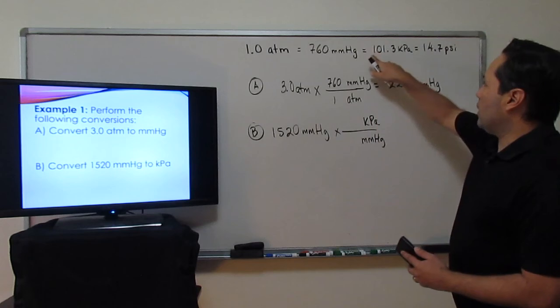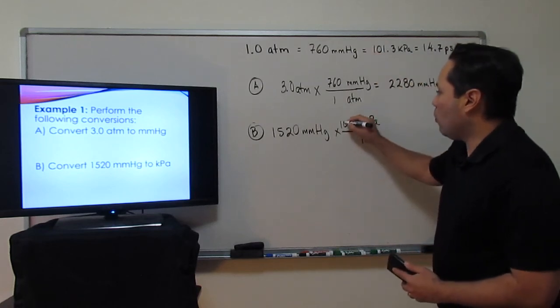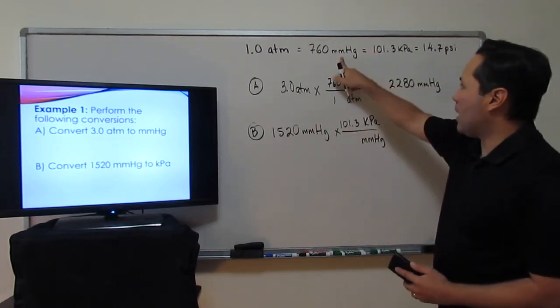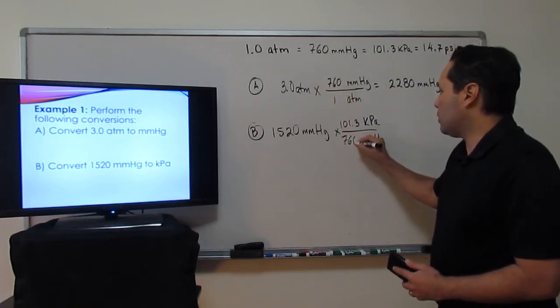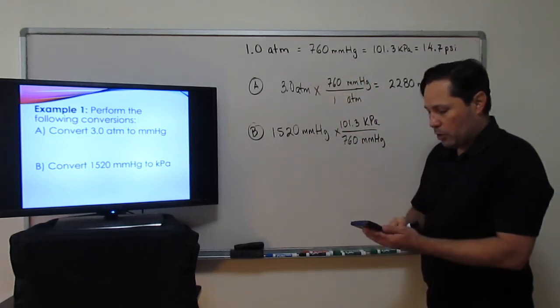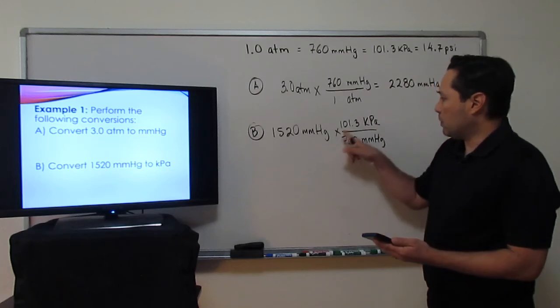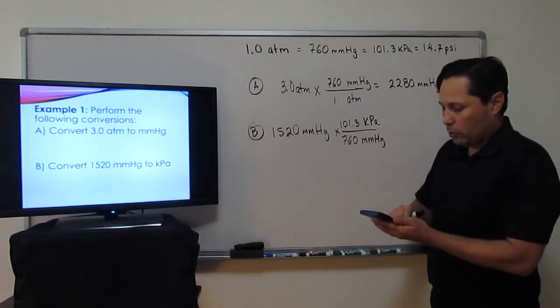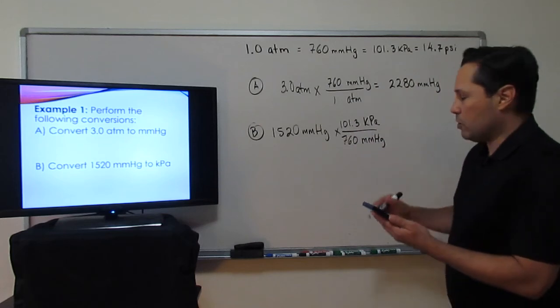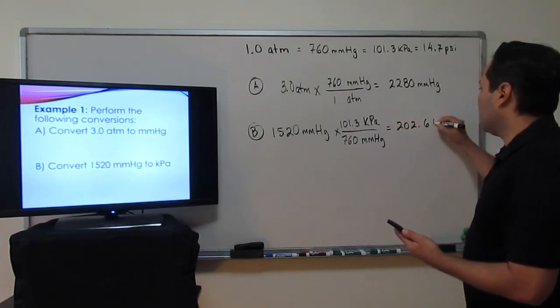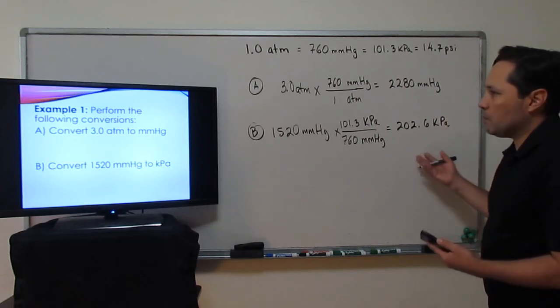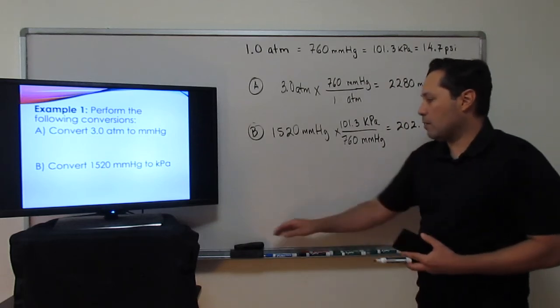The values for it: 101.3 kilopascals for 760 mmHg, millimeters of mercury. So in my calculator, I'm going to put 1520 multiplied times 101.3 divided by 760. That gives me an answer of 202.6 kPa. That takes care of part A and B.